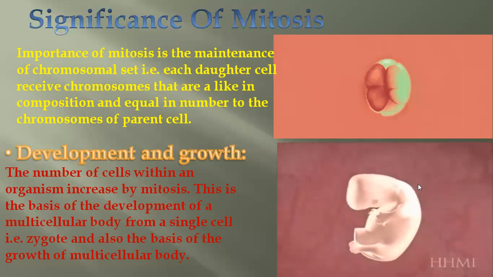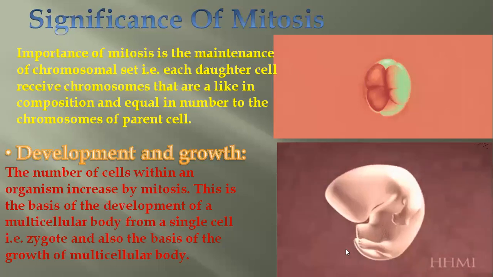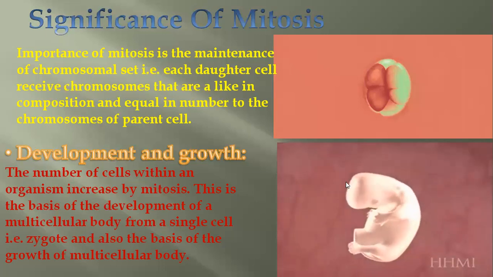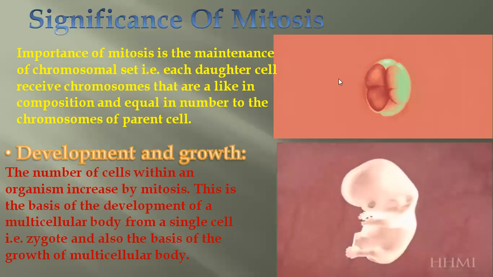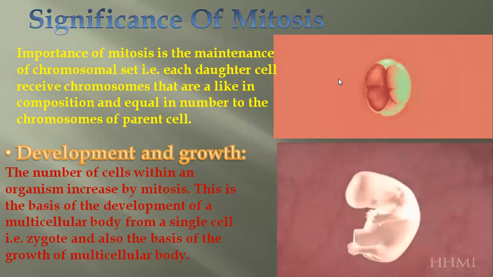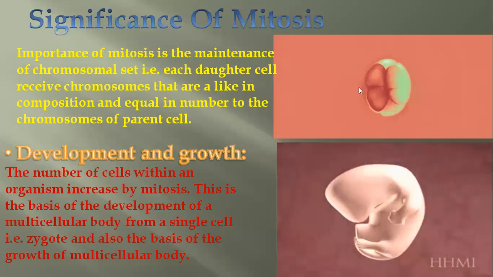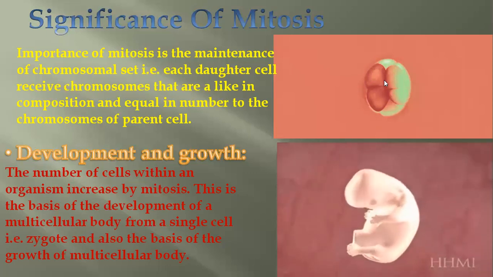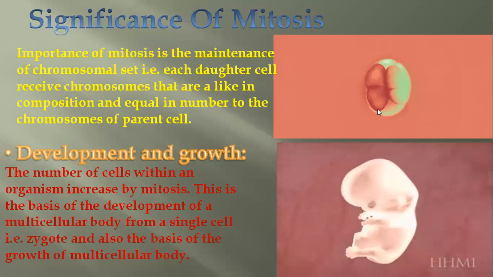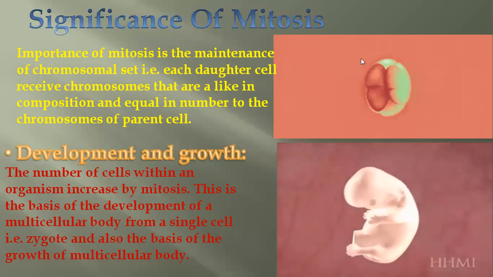You can see here how it is transformed into the new generation, the small baby. So this is from one cell in which the egg and sperm has been united. So that is due to the division and continuous divisions of the cells again and again, and the cell becomes a ball-like structure.